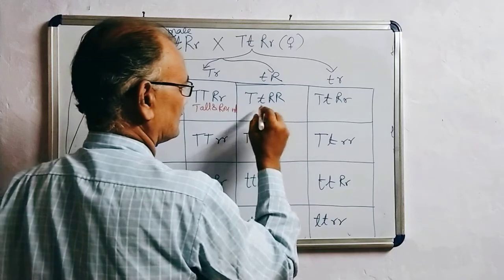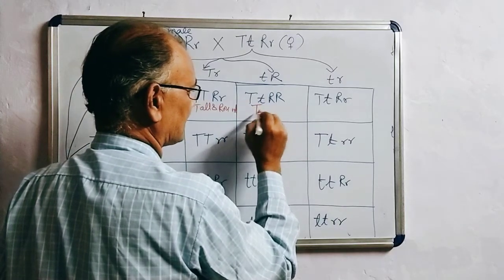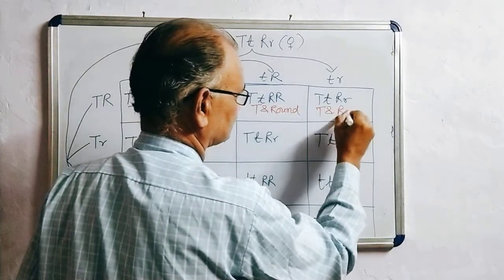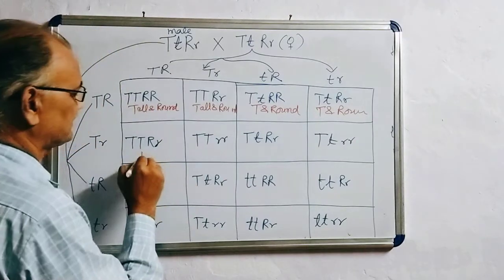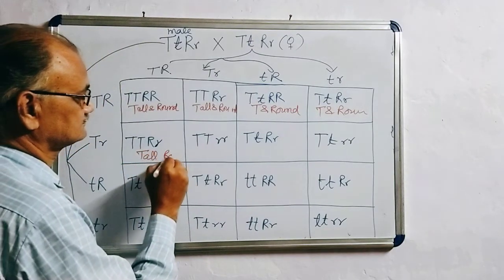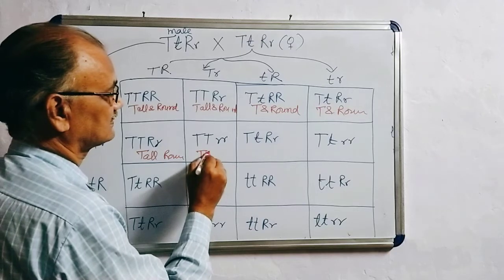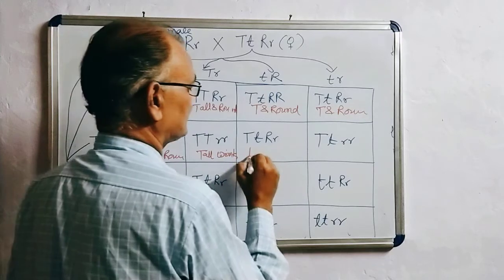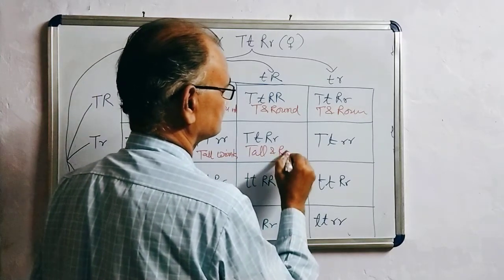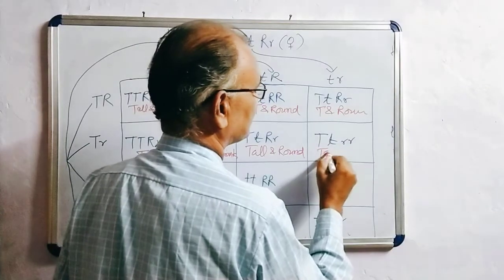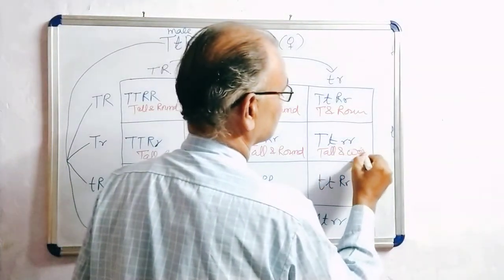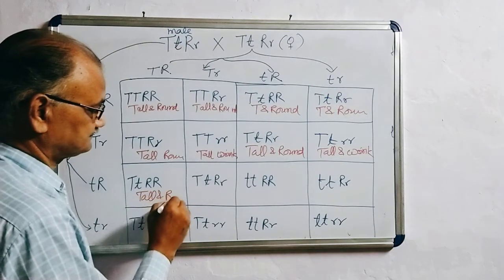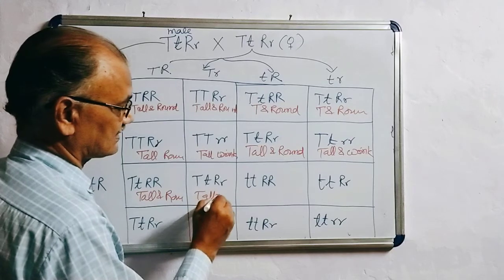It will also be tall and round. Tall and round. Tall and wrinkled. Tall and round. Tall and wrinkled. Tall and round. Tall and round.